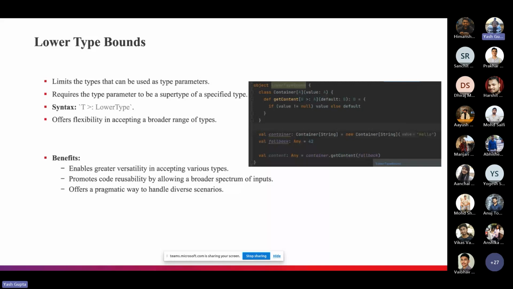If you see the example here, this line, B >: A, it allows a wider range of types for the default parameter. The type of the default is B, which means B should be a supertype of A. And what is A?